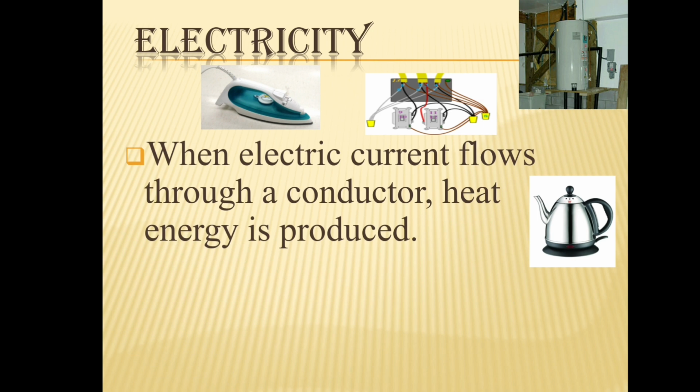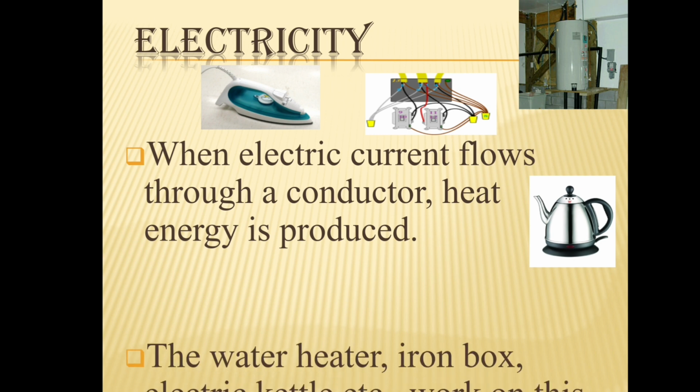Electricity. When electric current flows through a conductor, heat is produced. We know what a conductor is, isn't it? A substance that allows heat or electricity to go through it is called a conductor. When electric current flows through a conductor, heat energy is produced.